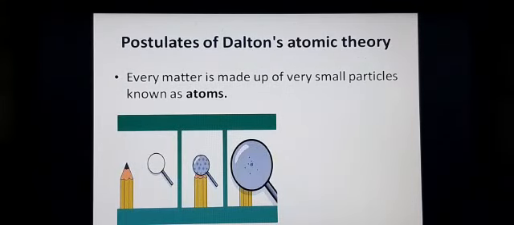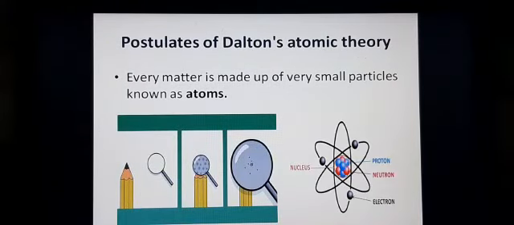further divided. See, if you take the first picture, the pencil, and go on zooming in, or dividing it, finally we will get the last particle, the finest particle, which we call an atom. That means the whole pencil is made up of only atoms. This is what he says. So this is how the atom is present.